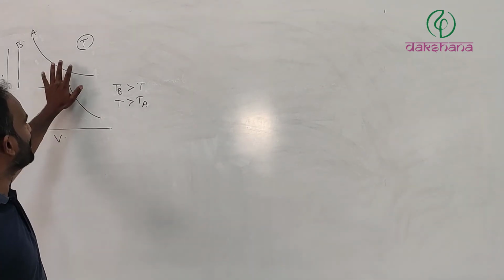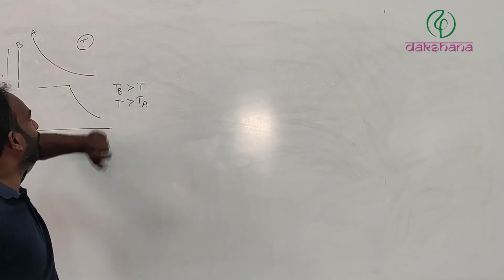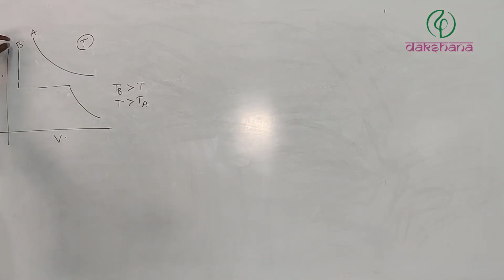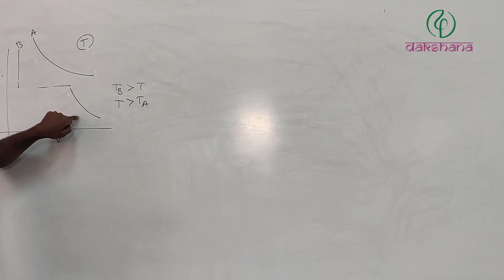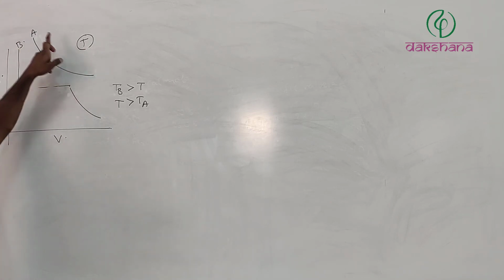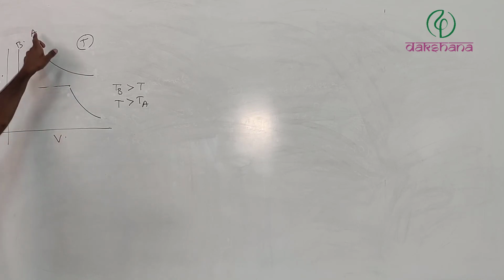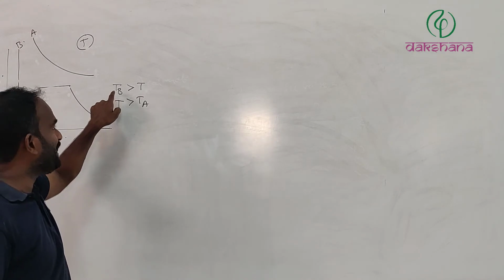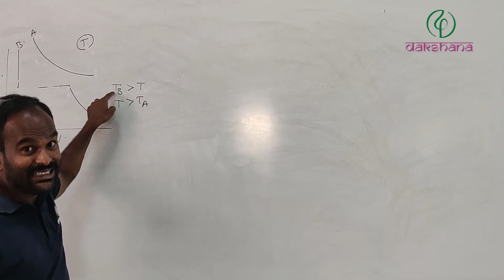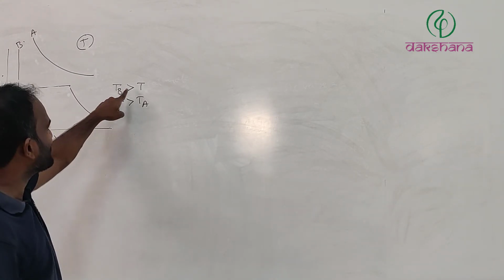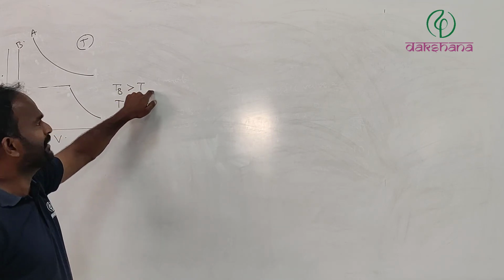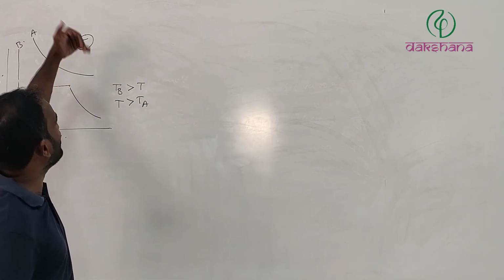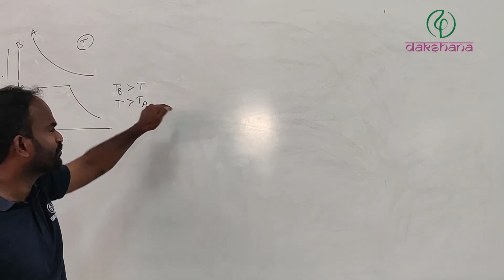So if you want the explanation, I am explaining. Just to see, at T Kelvin, this is about gas B and this is about gas A. Gas B is liquefying at temperature T Kelvin. Gas A is not going to liquefy, it has already crossed. Therefore, TB, the critical temperature of B, is definitely greater than T Kelvin. Even at more than T Kelvin, still it will liquefy.